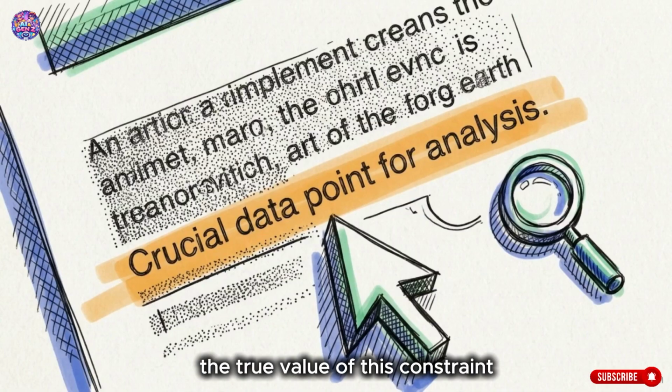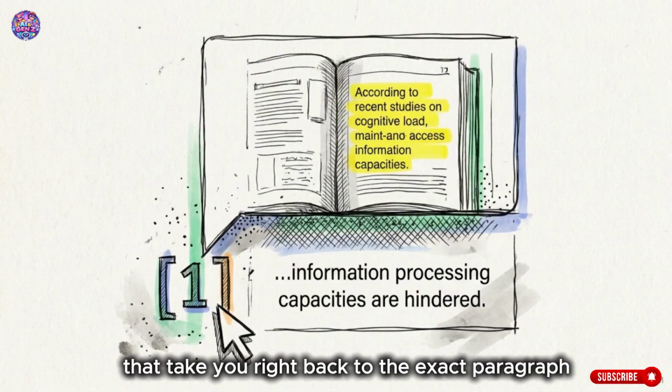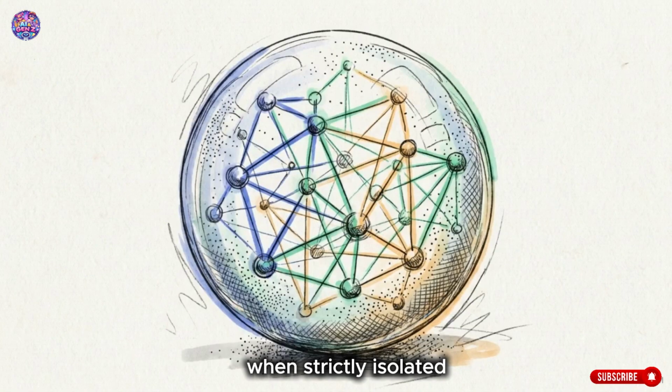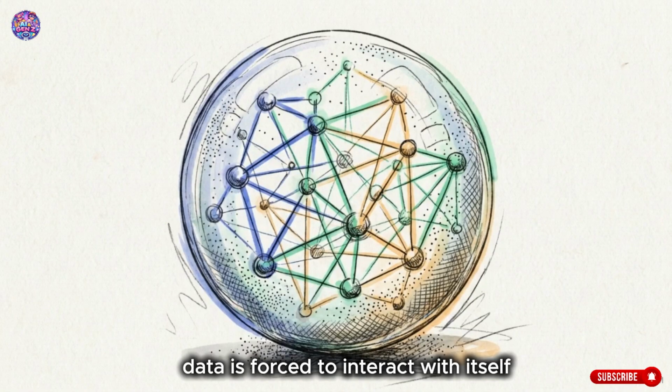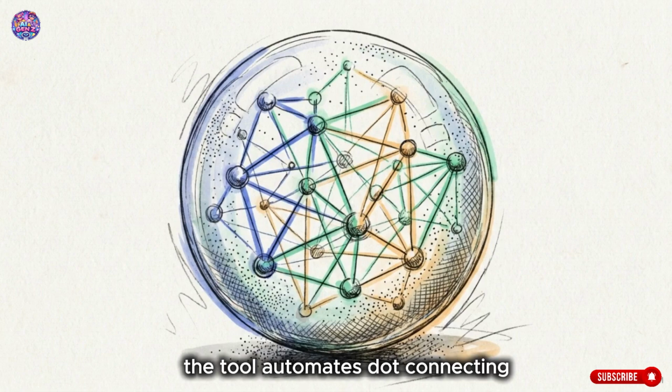The true value of this constraint is how the AI proves its work. It generates clickable citations that take you right back to the exact paragraph in your original source files. When strictly isolated data is forced to interact with itself, new capabilities emerge. The tool automates dot connecting.